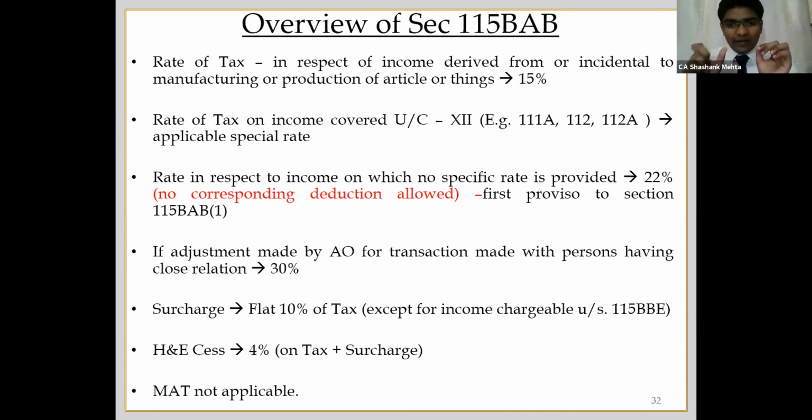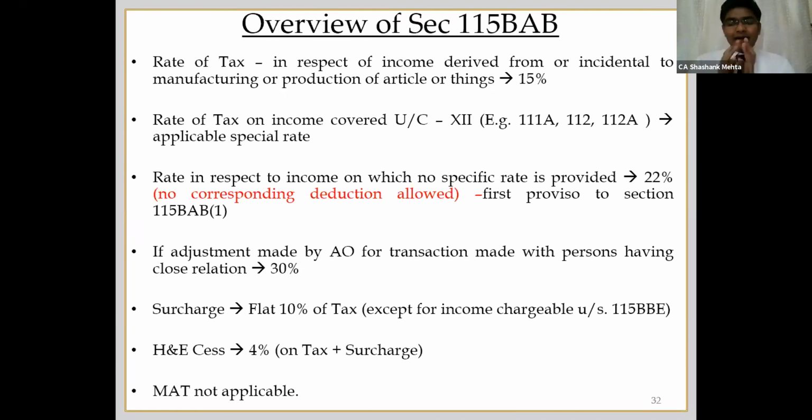Now I would like to point out a very important point which I have highlighted in red text. No corresponding deduction is allowed. While you are calculating house property income, say your income from house property is 1 lakh, then by law you are entitled to get 30% standard deduction. However, if you opt for this scheme, you won't be entitled even to that standard deduction. Your income from house property will be calculated at 1 lakh only, not 70,000, and the applicable rate will be 22%. Very important, you cannot claim deduction under section 57(3) against the IFOS income. That cannot be claimed. Very important point for tax planning.